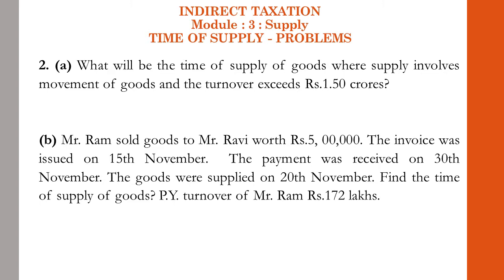Second question is, Mr. Ram sold goods to Mr. Ravi worth rupees 5 lakh. The invoice was issued on 15th November. The payment was received on 30th November. The goods were supplied on 20th November. Find the time of supply of goods. Previous year turnover of Mr. Ram is rupees 172 lakhs.